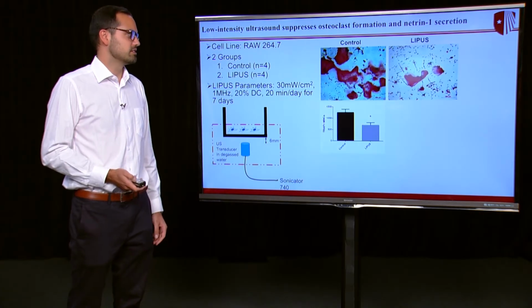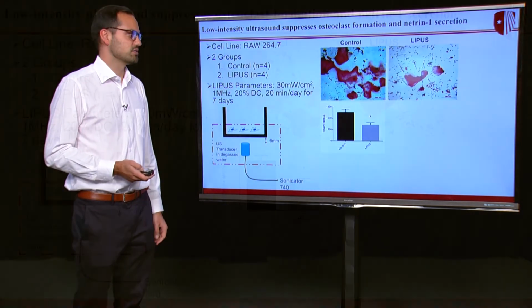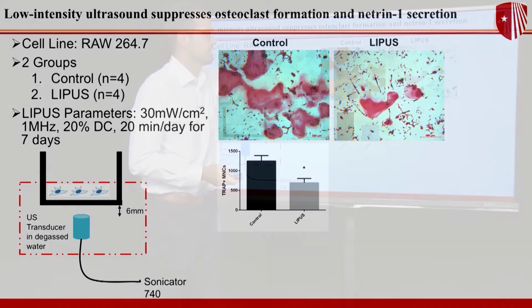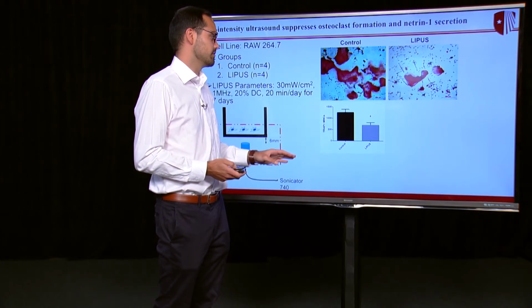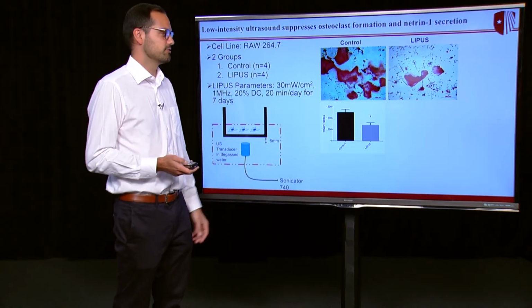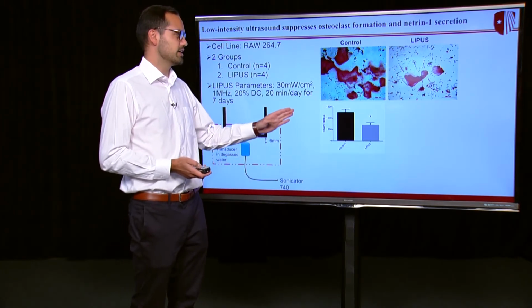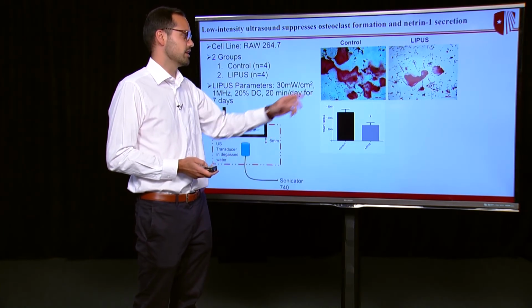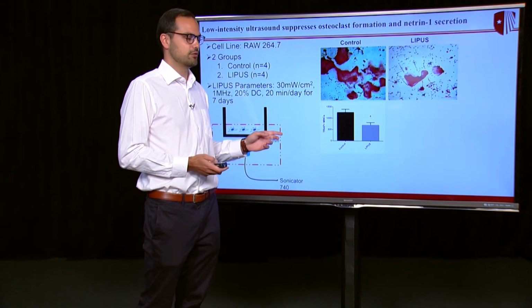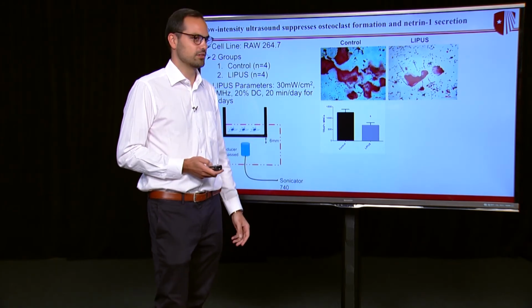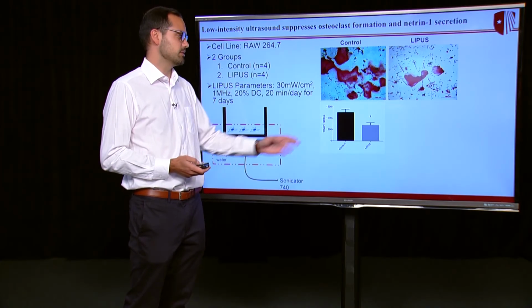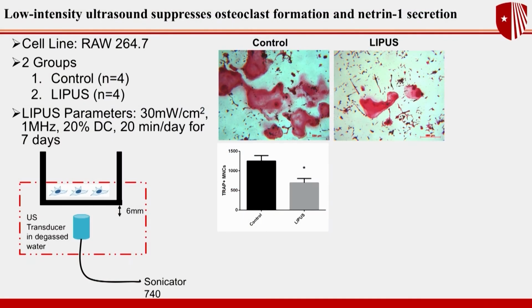What we found is that low-intensity ultrasound is actually able to mitigate the formation of osteoclasts. These big red cells are osteoclasts, and you can see there's a much greater difference there. When we quantify, which is done by TRAP staining, which is this red, a TRAP-positive cell with more than 3 nuclei is considered an osteoclast. We see ultrasound was able to mitigate the number of osteoclasts formed.